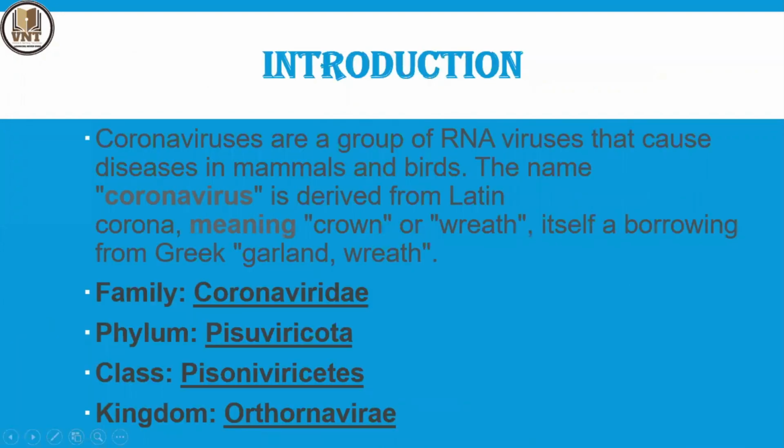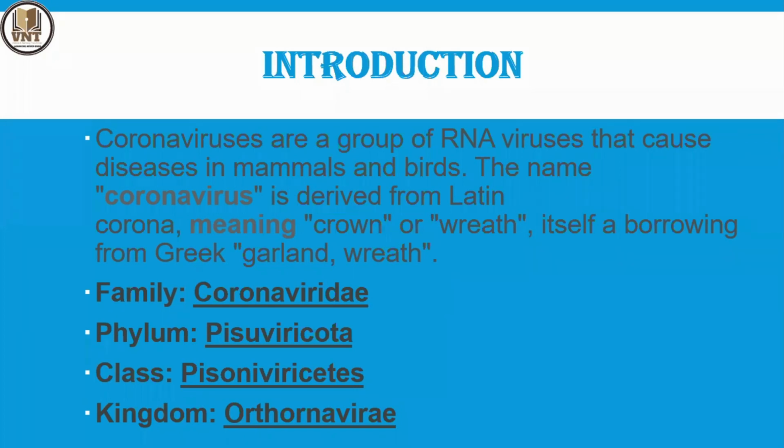First one, introduction about coronavirus. Coronaviruses are a group of RNA viruses. Viruses are divided into DNA viruses and RNA viruses. This is a group of RNA viruses that cause disease in mammals and birds. Mammals are human beings, elephants, and so on.